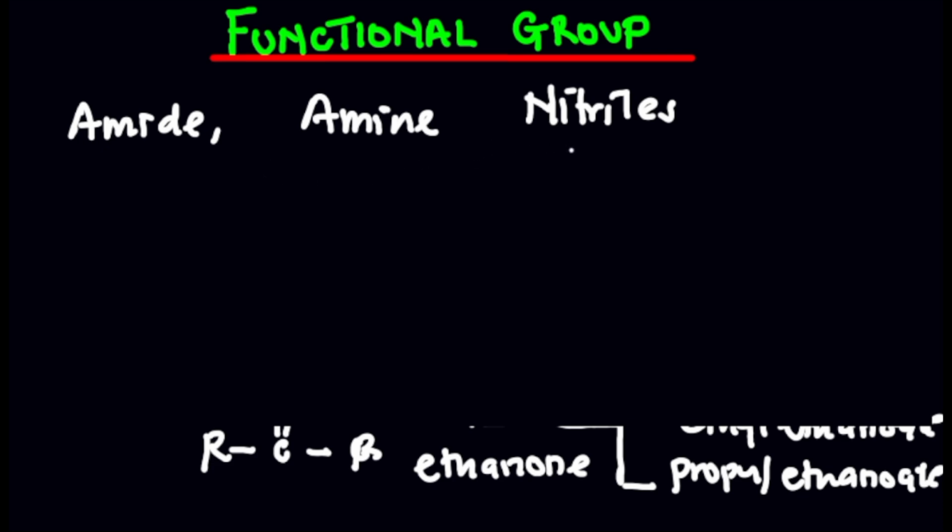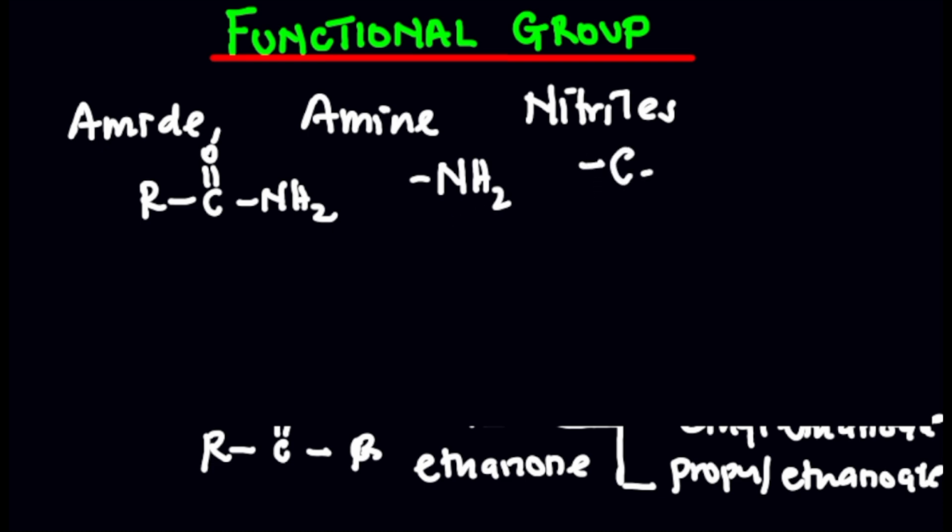So in the case of amide, we have RC double bond O, then we're going to have NH2. So this is amide. Then amine can have it with NH2. That's basically amine. And in the case of nitrile, it contains a carbon-nitrogen triple bond. That's basically nitrile, right? So that's an example of nitrile.